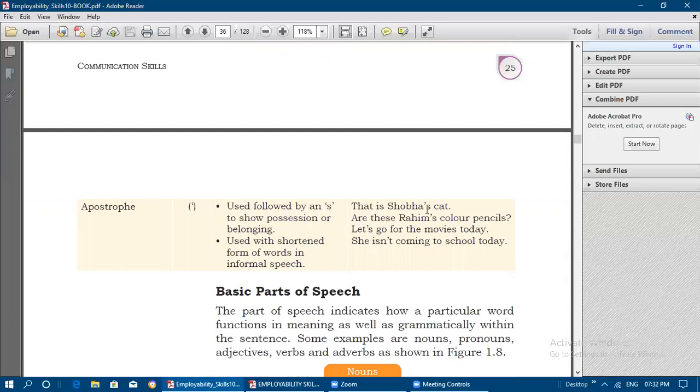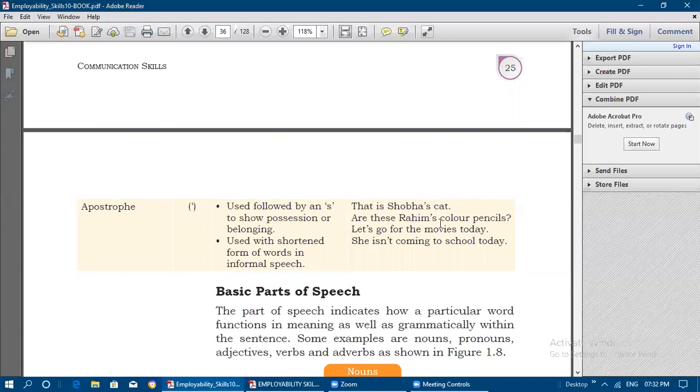So that is Shobha's coat. It is the possession of one person. The coat is belonging to Shobha. So that is Shobha's coat. So it is a single apostrophe followed by s. It is used followed by an s to show the possession or belonging of one person.